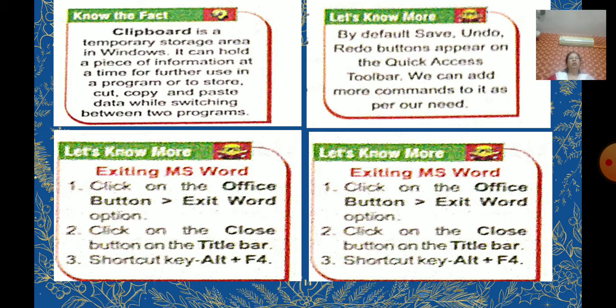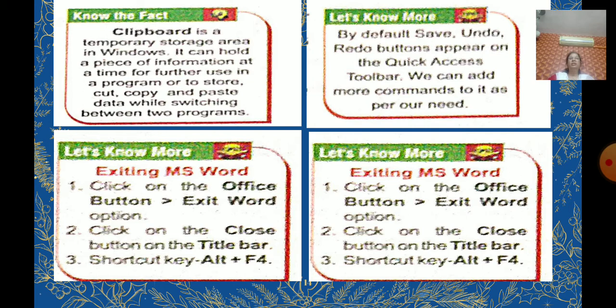Click on the Office button and the option here, Open. Click on Open and select the file name, or press Control plus O. Okay children. Now here, the clipboard. What is the use of the clipboard here?